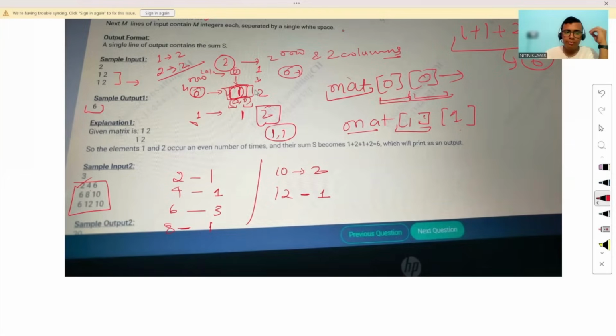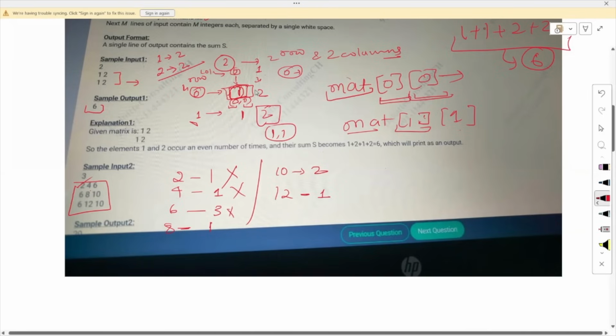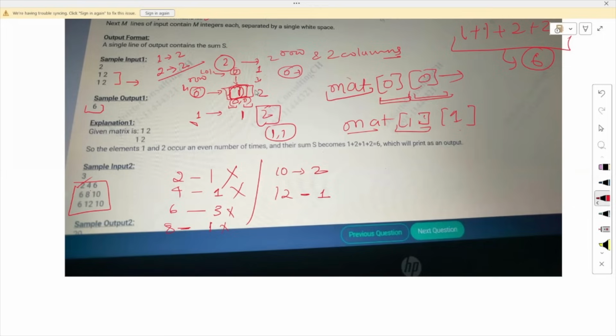Since 2 occurs only one time, which is odd, no need to worry. 4 occurs one time, also odd. 6 occurs 3 times, again odd. 8 occurs one time, odd. But 10 occurs 2 times, which is even. So I add up 10 two times, because there are two tens: 10 plus 10, actually 20, will be added to my answer.